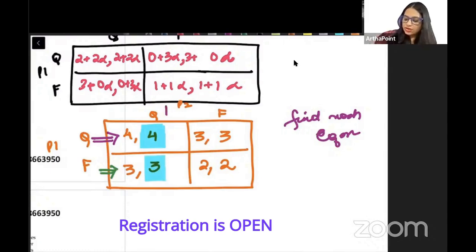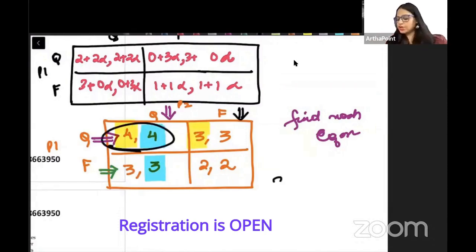Hold this at quiet and find what is best for the first player. Between 4 and 3, 4 is better for the first player. Hold this at think. Between 3 and 2, 3 is better for the first player. So what is coming out to be your Nash? Nash equilibrium is coming as quiet, comma quiet.